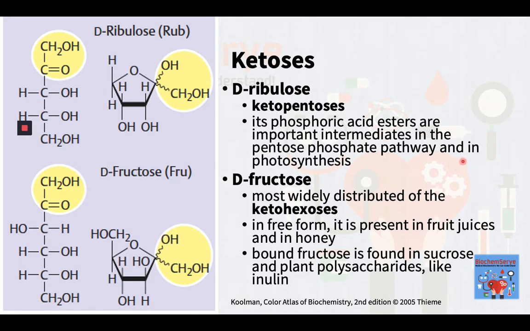Let's proceed to the ketoses. The best examples of the ketoses biomedically are the ketopentoses. Phosphoric acid esters of the ketopentose D-ribulose are intermediates in the pentose phosphate pathway and in photosynthesis. The most widely distributed of the ketohexoses is D-fructose. In free form, it is present in fruit juices and in honey. Bound fructose, on the other hand, is found in sucrose and plant polysaccharides like inulin.